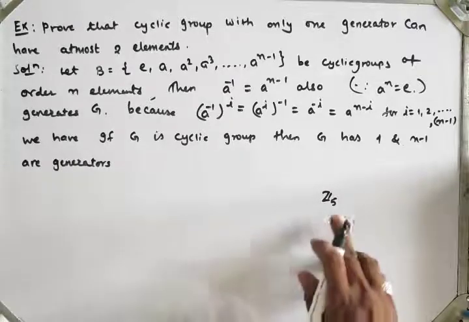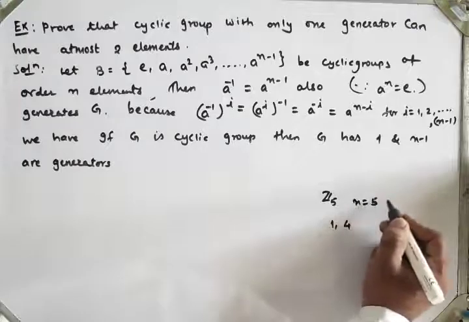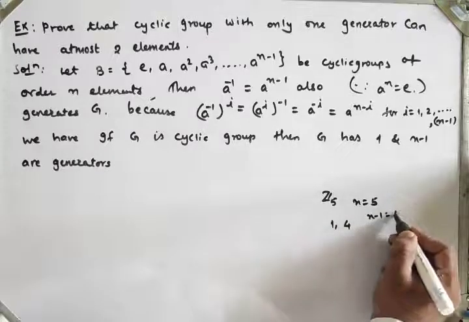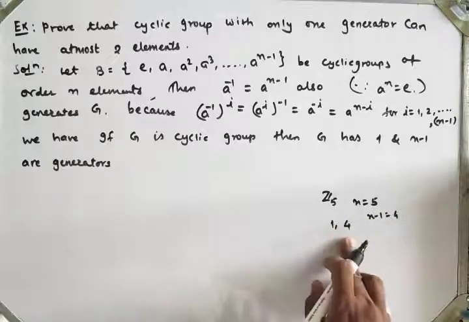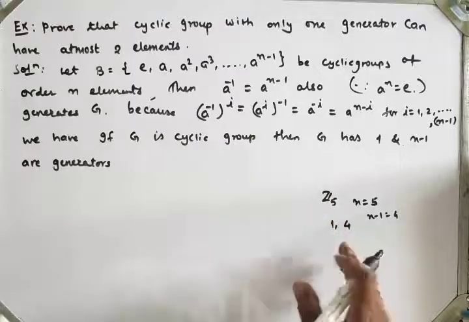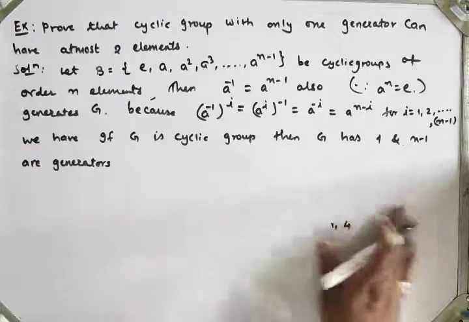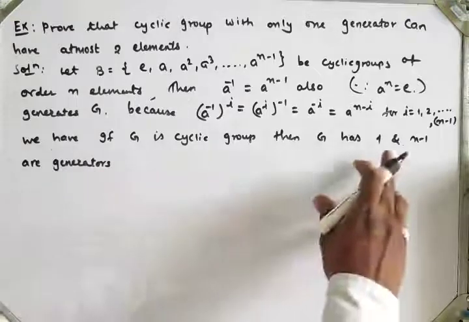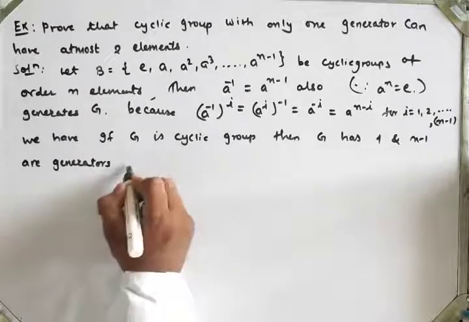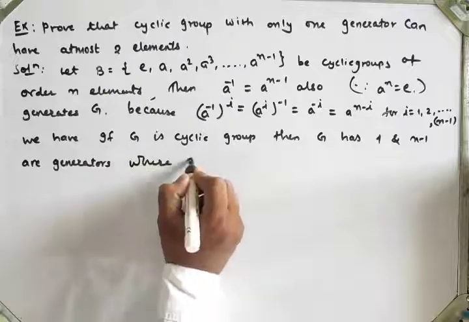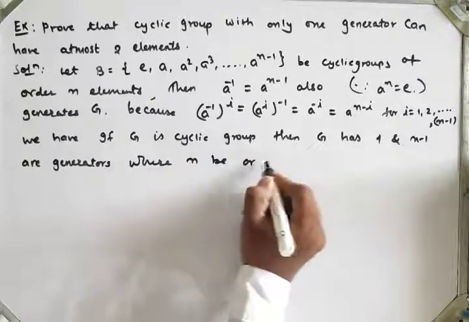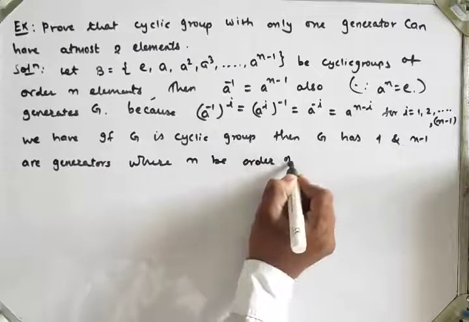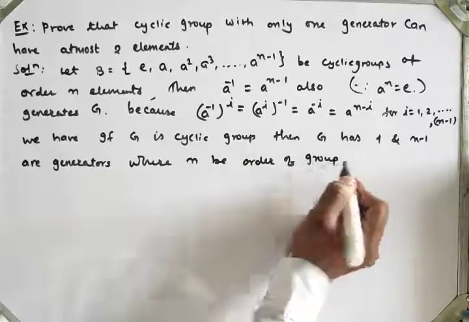So here the value of n is 5, so n minus 1 is 4. So 1 and 4 are always generators, and it may have other generators, as we have seen in previous examples. So 1 and n minus 1 are generators where n is the order of the group.